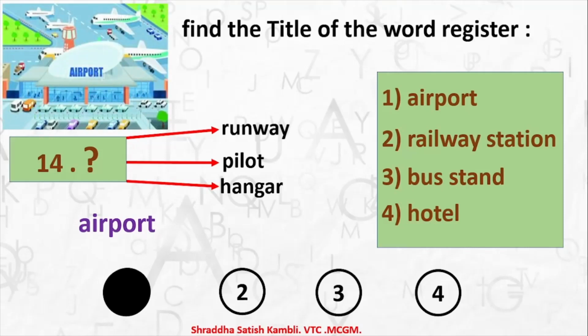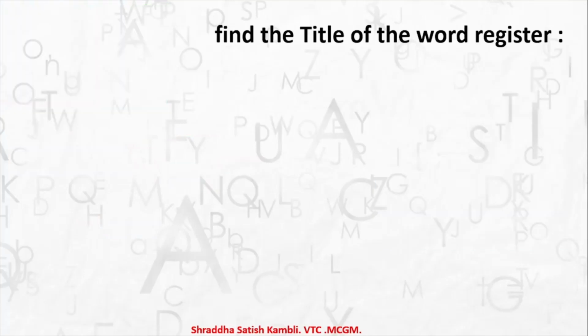Okay, and in order to take off, there should be a runway and there should be a pilot and there should be a hangar in which the planes are parked. Alright, so this was example number 2, where airport is the word or the title of this given word register. Let us move on and do the next question here.